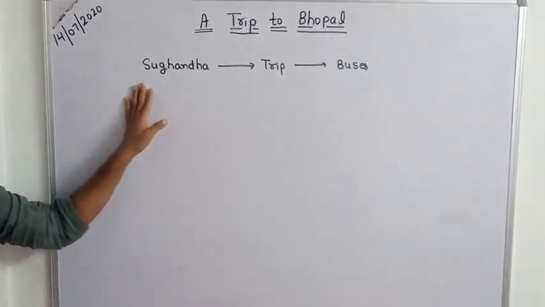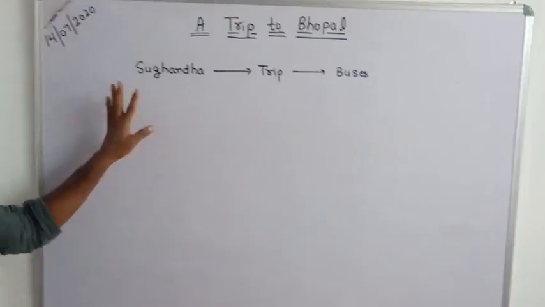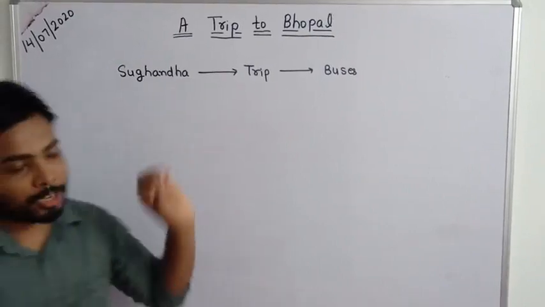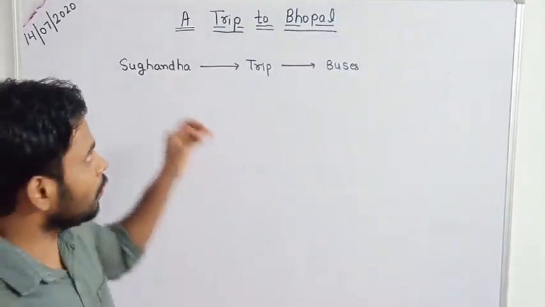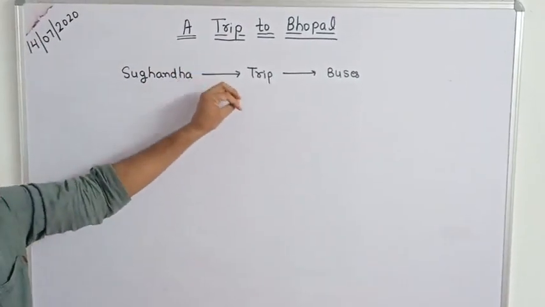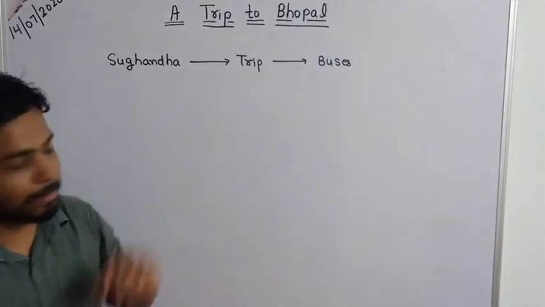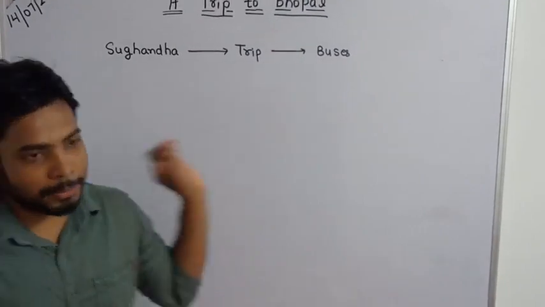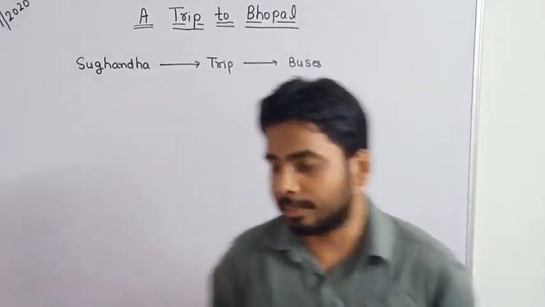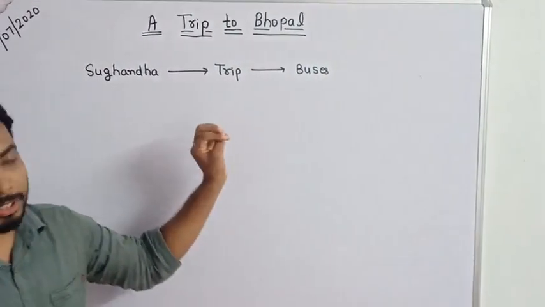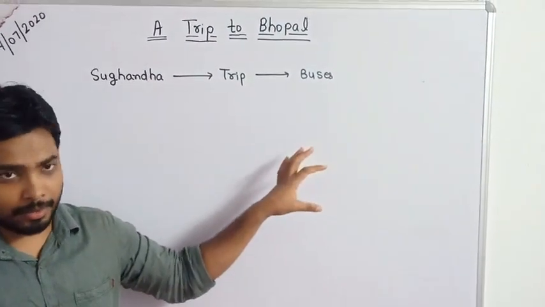Now, last time we learned that Sugandha is going for a trip. Her school made a plan for going on a trip and they are going to Bhopal. They booked some buses. In one bus only 50 children can sit and there are 210 children. So in 4 buses 200 children can sit.